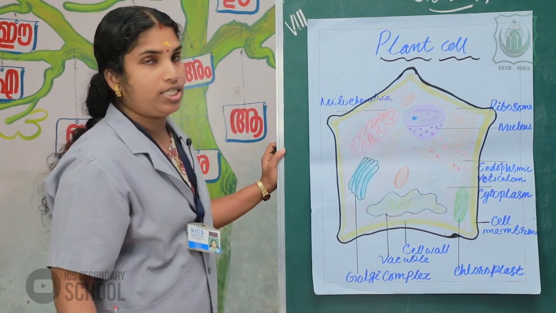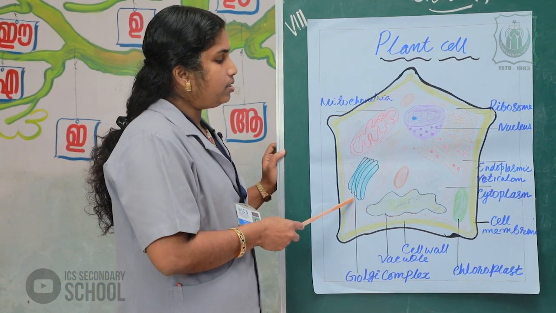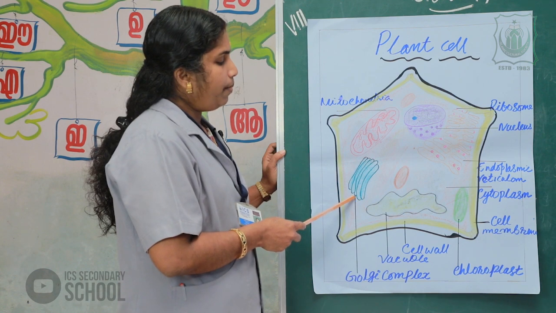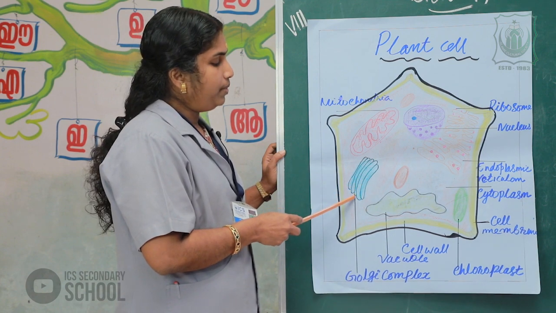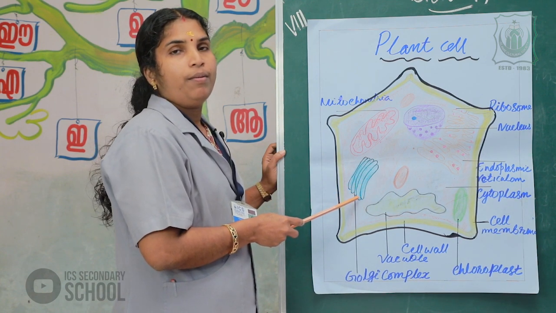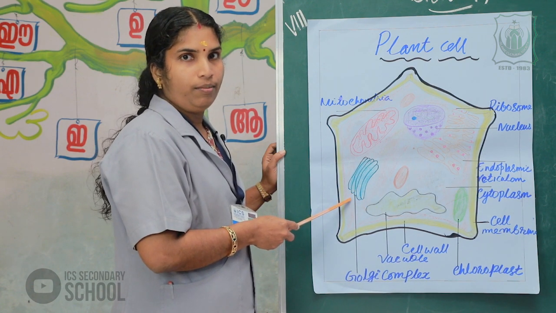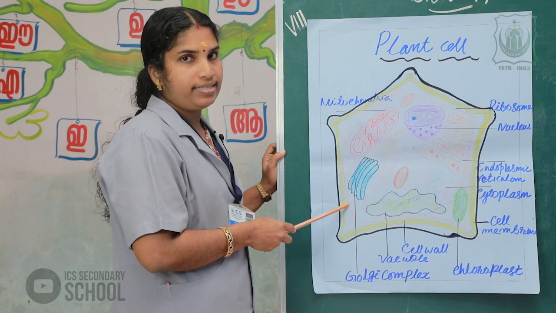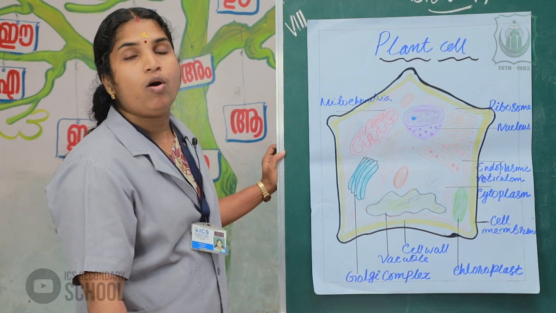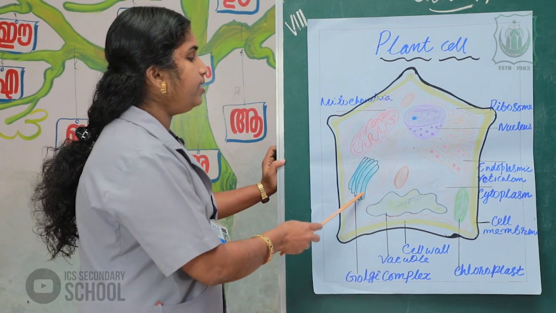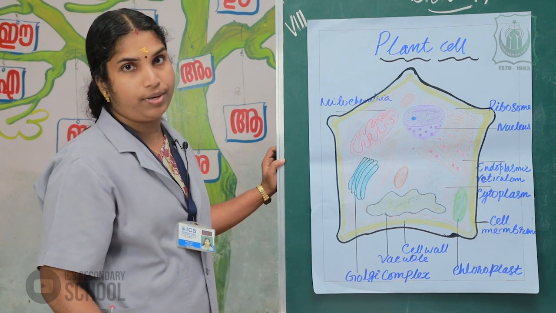They are also known as glandular vesicles and are abundantly seen in glandular cells. The enzymes, hormones and mucus produced are stored in these Golgi bodies.